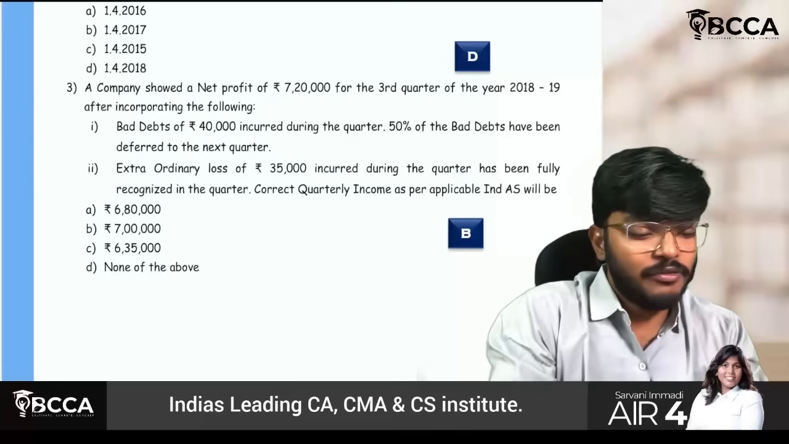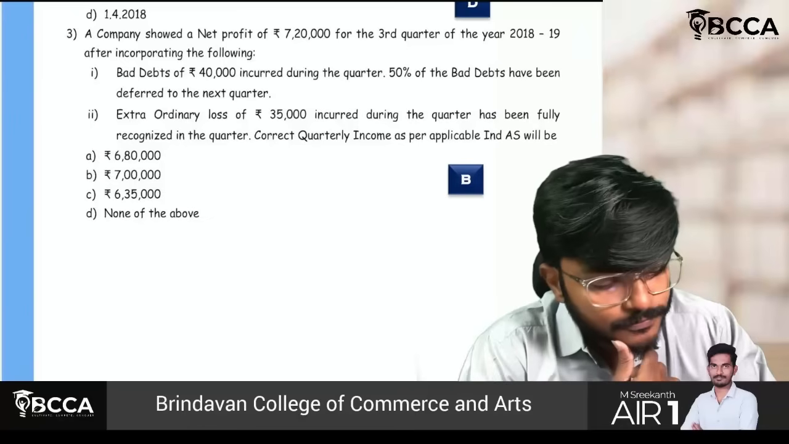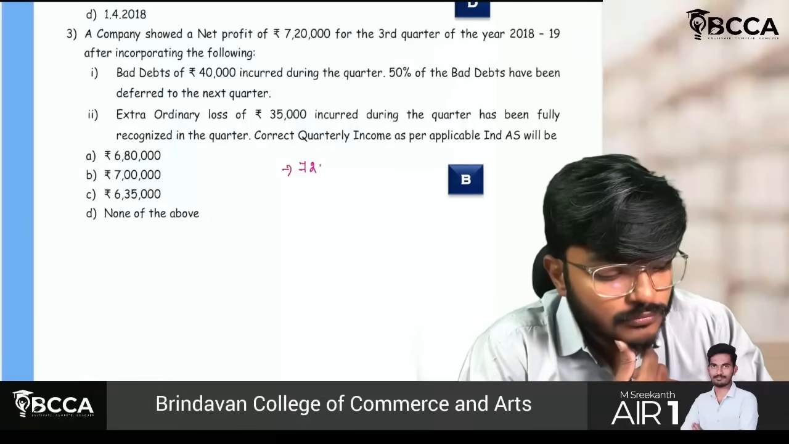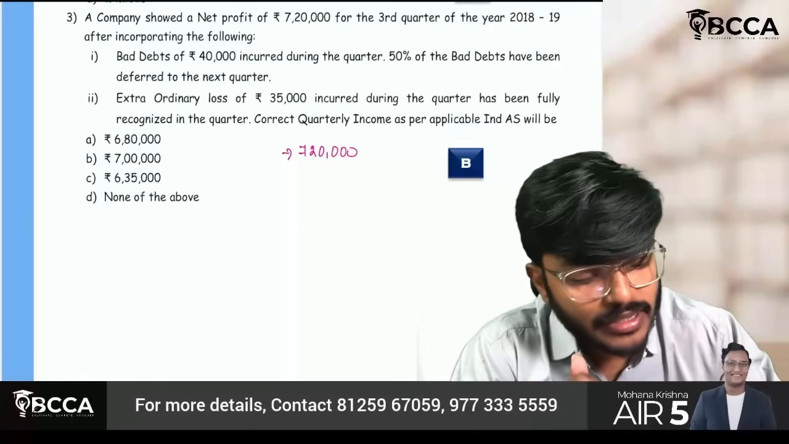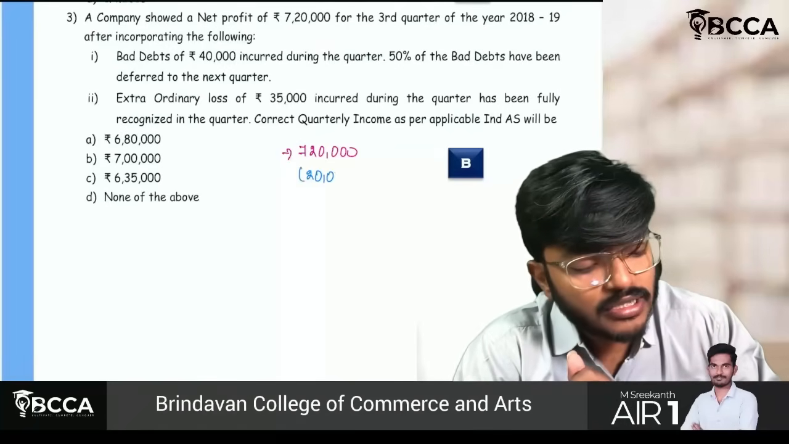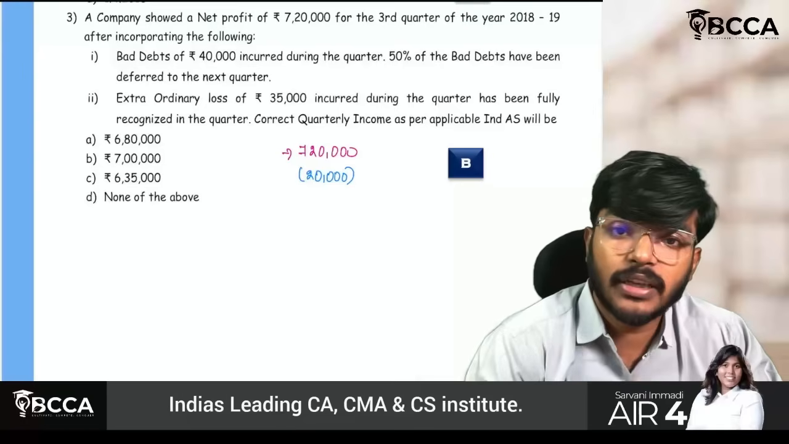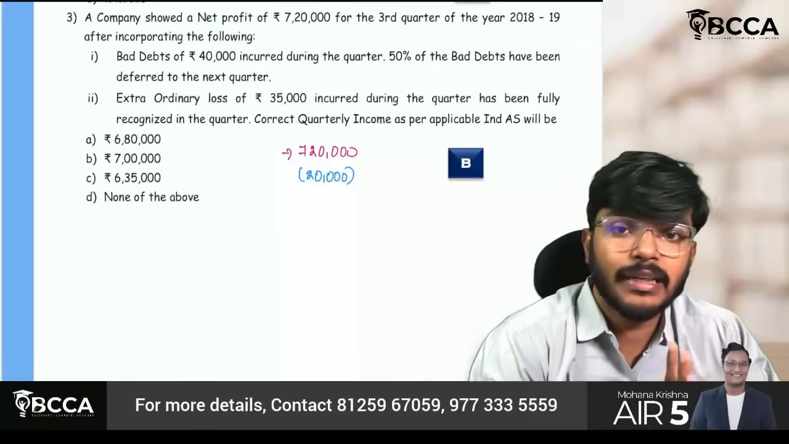So what do we have to do, sir? 7,20,000 is the profit which they have got. From this 7,20,000, I have to deduct a further bad debt of 20,000 rupees because this is also related to quarter number 3 only. It should not be allowed to be deferred.